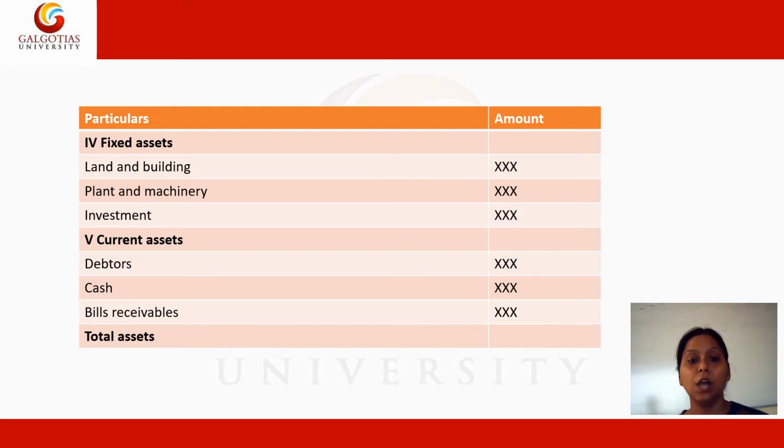Basically the assets which can be easily converted into cash will be reflected under this head, or the bills receivable or the debtors that the company or the group of companies has will fall under this particular head. So whenever any company financial statement or consolidated financial statement is prepared, at that point of time this particular format will be followed.